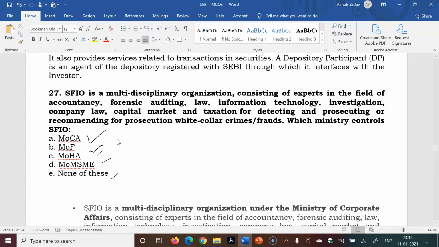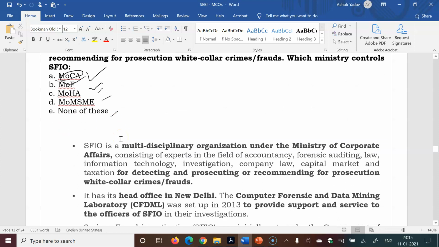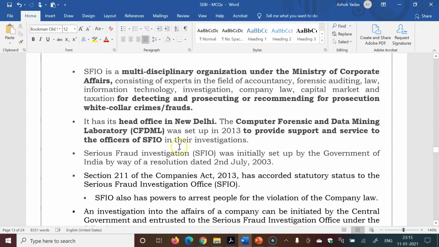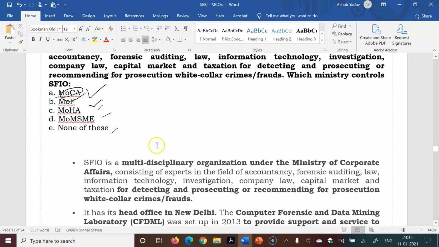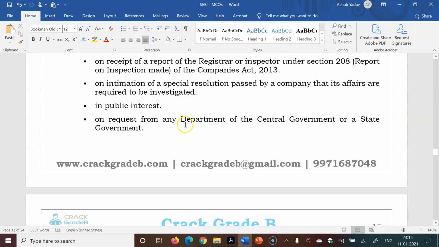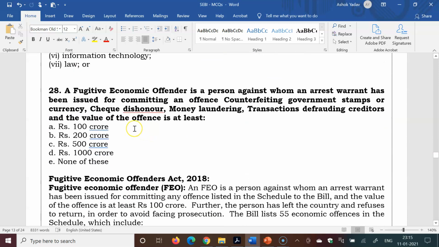So Ministry of Corporate Affairs is the right answer. SFIO is a multidisciplinary organization under the Ministry of Corporate Affairs. Serious Fraud Investigation Office is the full form of SFIO. You can read the details from the document.